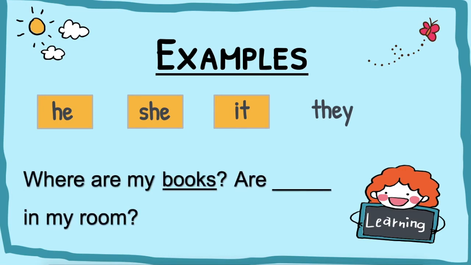Where are my books? Are blank in my room? So the underlined word here is books. So if it's two or more, we are going to use they. Where are my books? Are they in my room?